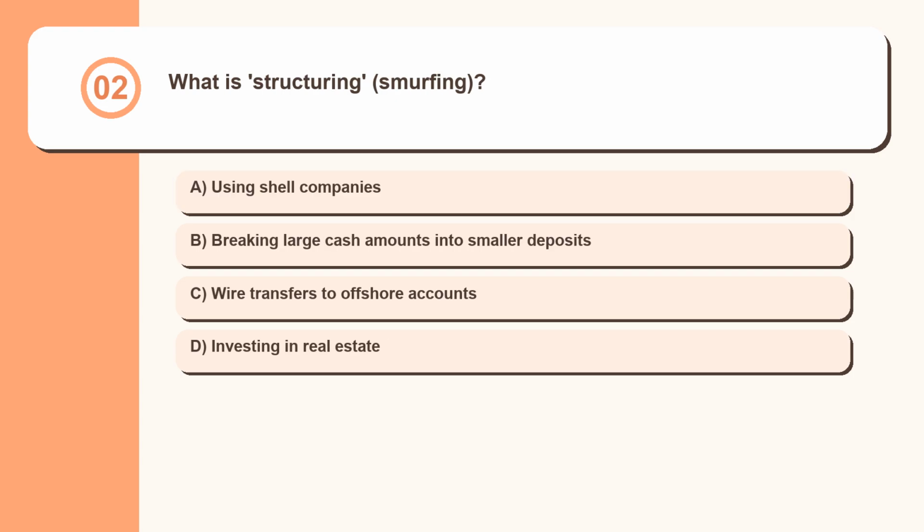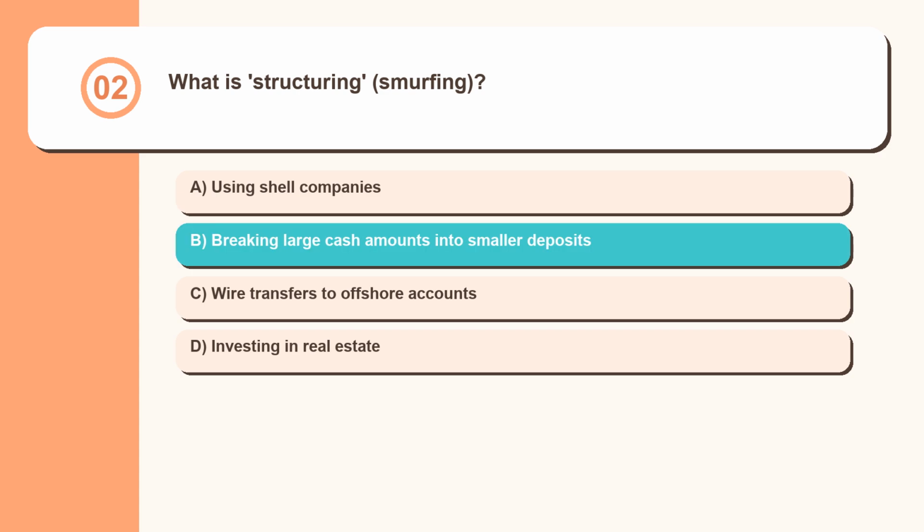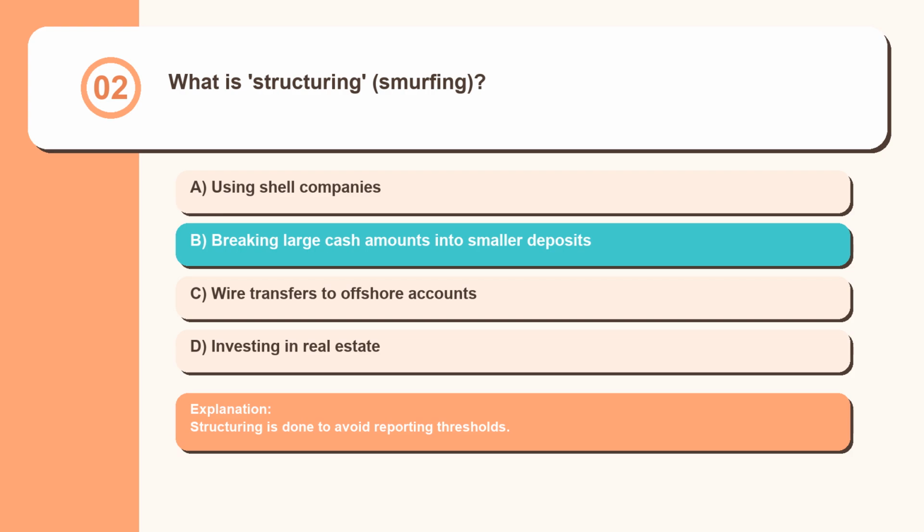Question 2. What is structuring? Using shell companies. Breaking large cash amounts into smaller deposits. Wire transfers to offshore accounts. Investing in real estate. Structuring is done to avoid reporting thresholds.